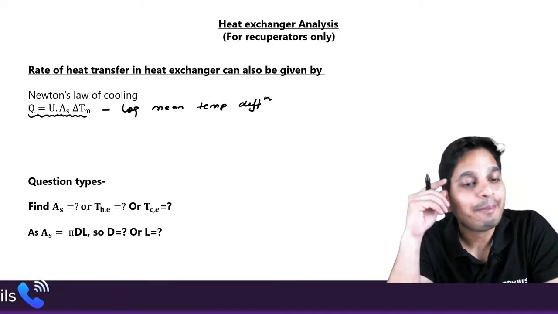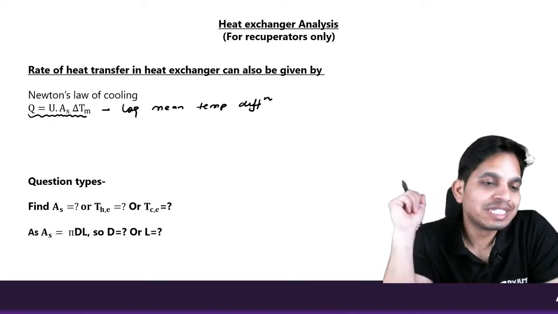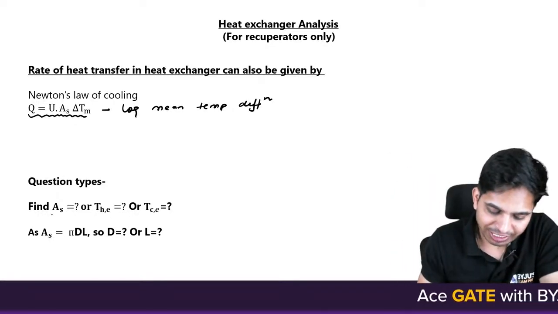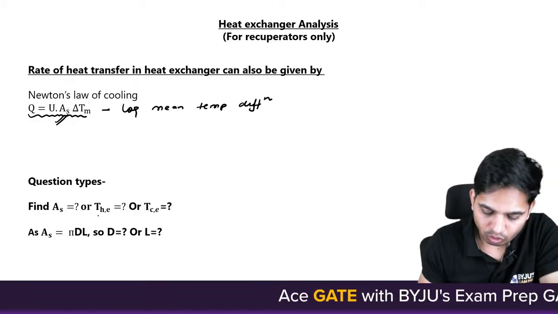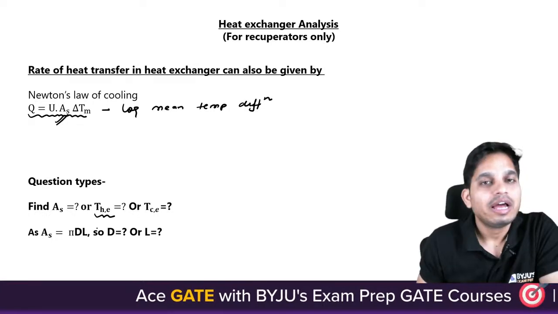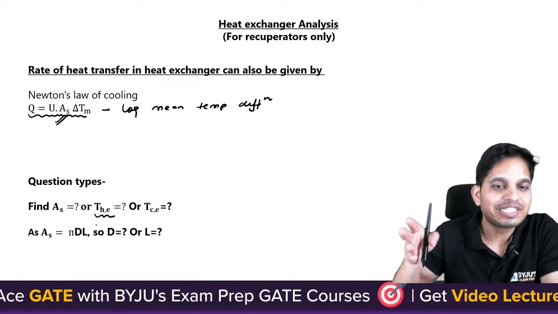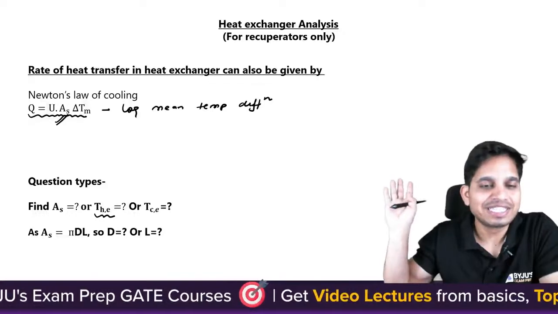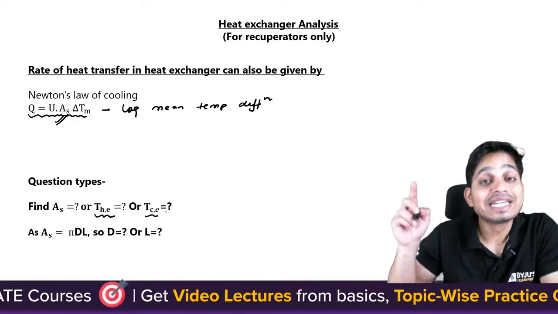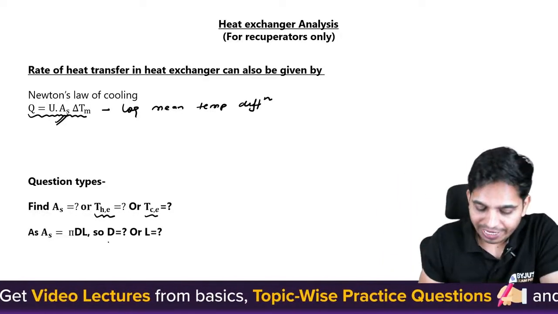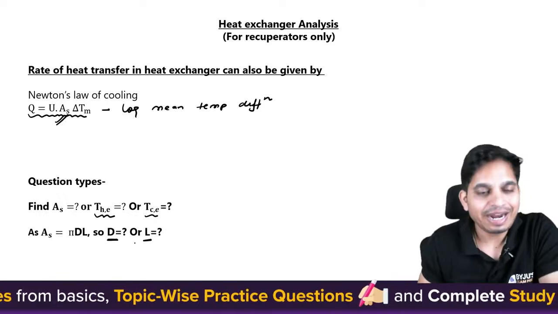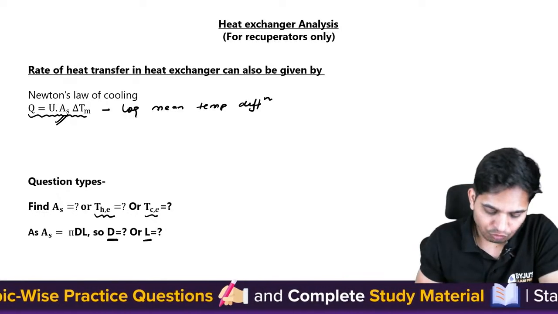Now what kind of questions can they ask? They can ask you the surface area, so this area you need to calculate. They can ask you the exit temperature of the hot fluid. They can ask the exit temperature of the cold fluid. They can also ask the diameter and so on. So we have two methods.